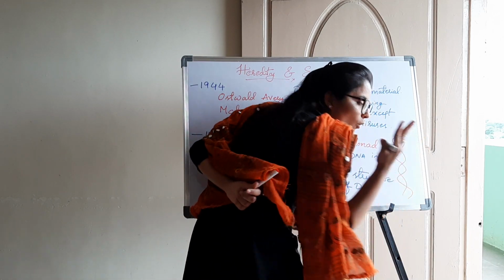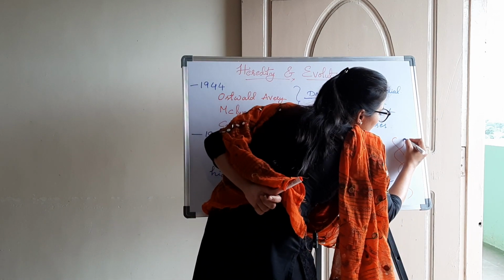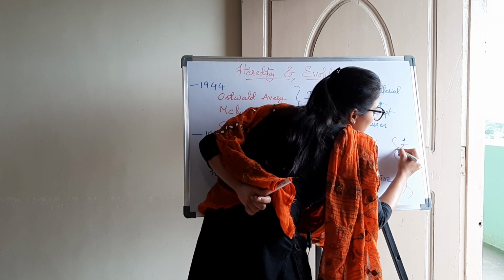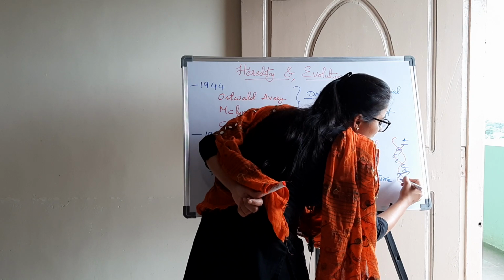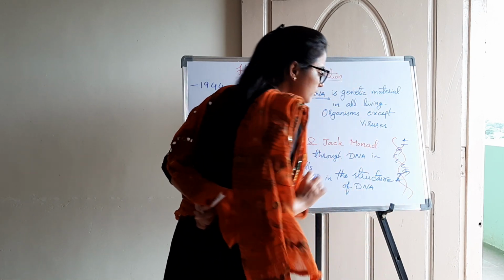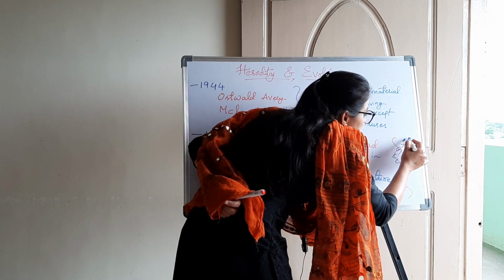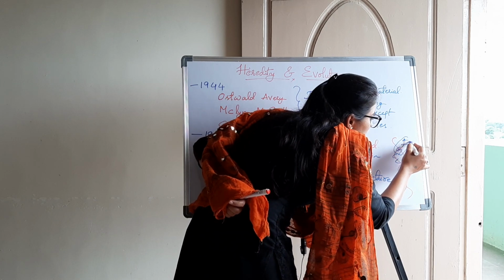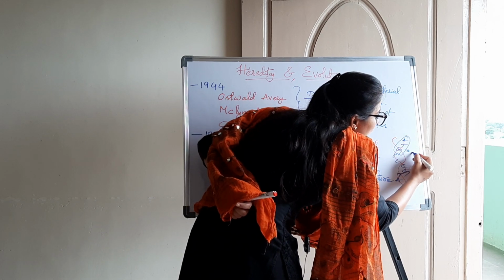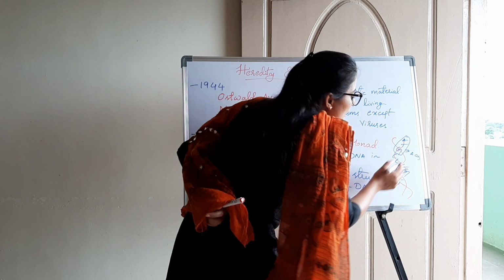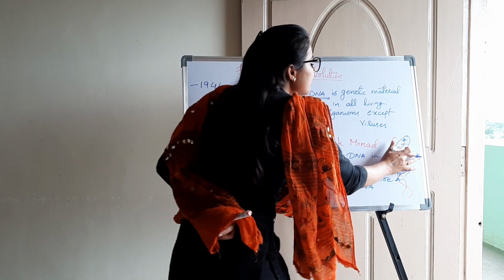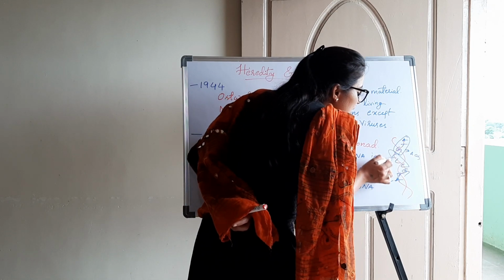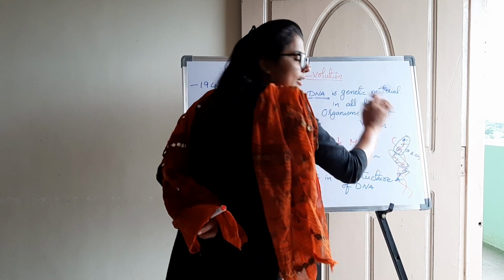It may be made up of four nitrogenous bases: adenine, thymine, guanine, cytosine, in any order. Three nitrogenous bases will code for one amino acid. If ATG is a codon, it will code for one type of amino acid. If CCC is a codon, it will code for a different amino acid.